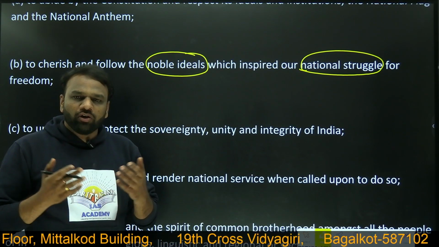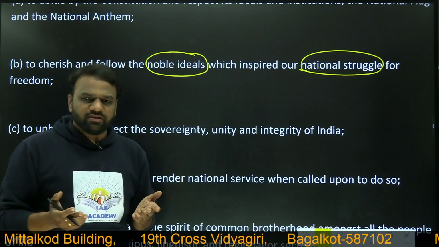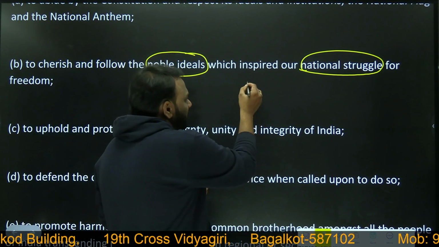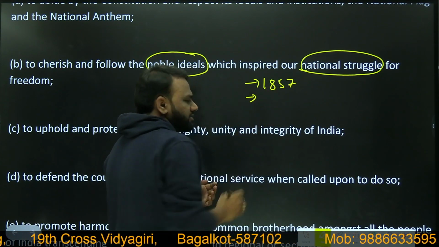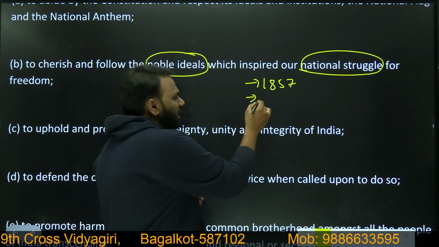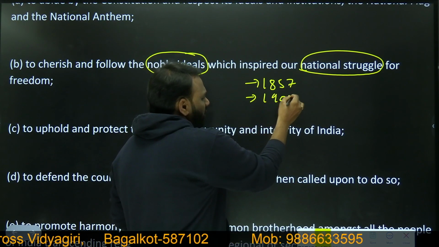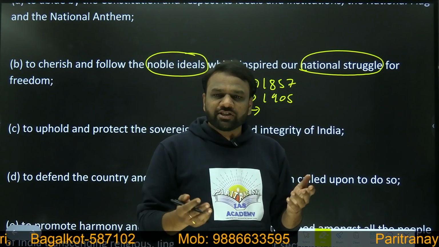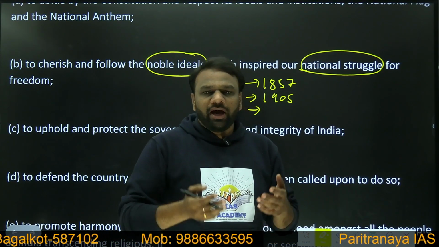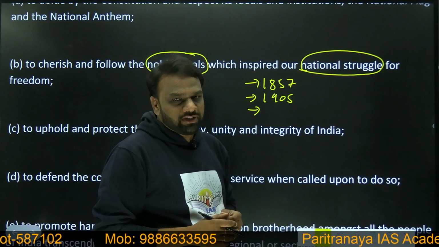Before independence, a lot of struggles have taken place. Okay, a lot of struggles. So let us assume first we started with 1857, first war of Indian independence. Okay, then close to 1905, we had the Swadeshi movement. Next, non-cooperation movement, civil disobedience movement, quit India movement, and finally we got freedom in 1947.